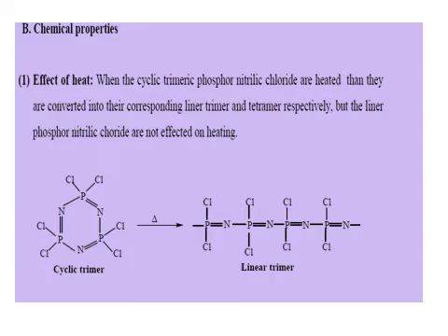Chemical properties: effect of heat. When the cyclic trimeric and tetrameric phosphonitrilic chlorides are heated, they are converted into the corresponding linear trimer and linear tetramer respectively, but linear phosphonitrilic chlorides are not affected by heating.